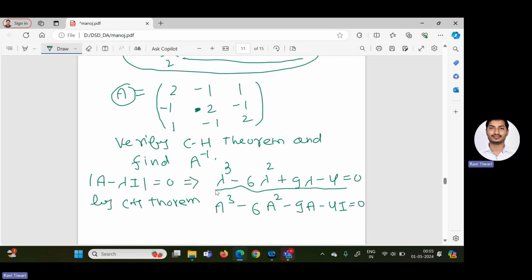So this time, if you have to verify the Cayley-Hamilton theorem, this characteristic equation is easy to calculate. Why is it easy to calculate? This time you can multiply directly. No need to apply row space, column space. Why? Because this time we do not need to factorize this characteristic equation.